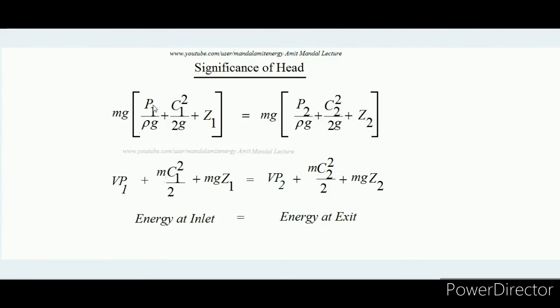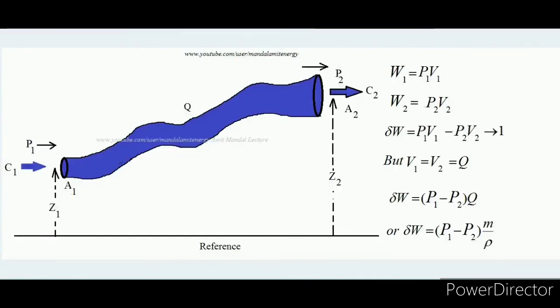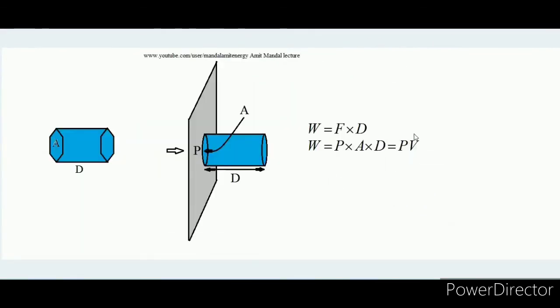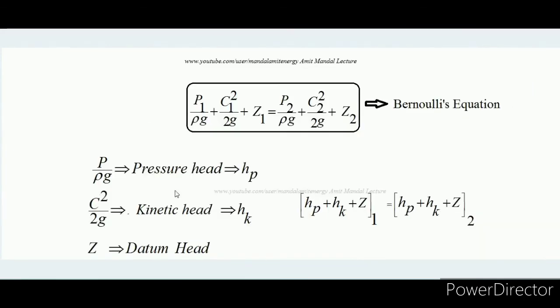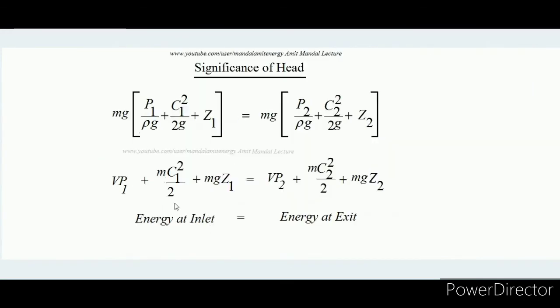Now when mg is multiplied by P1 by rho g, what we will get? g and g cancel, rho itself is mass upon volume, so we can cancel the mass also, ultimately we will get V p1, and we have already derived that PV is the work done, okay, and work done and energy's dimensions are same, okay. So we will get V p1.